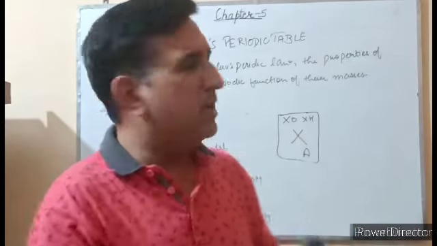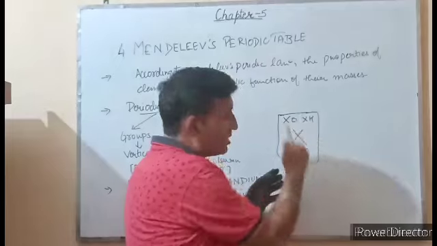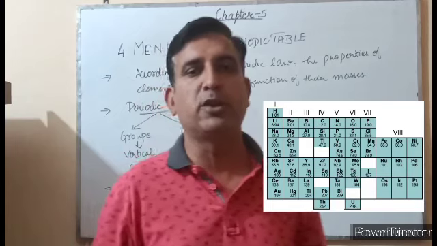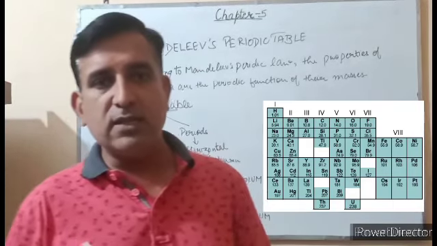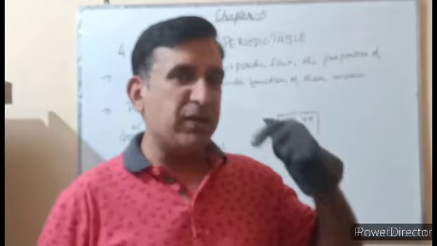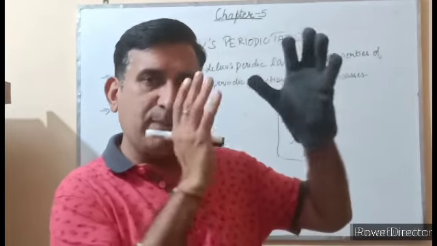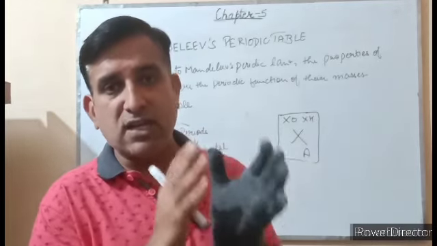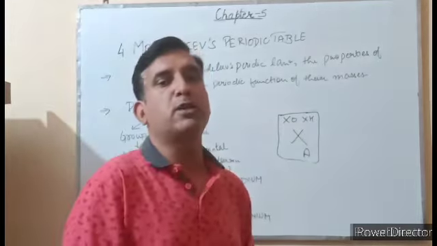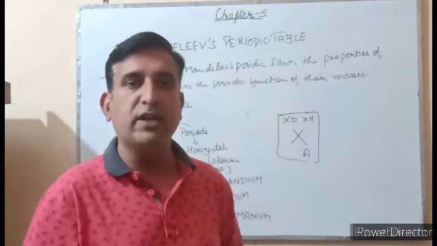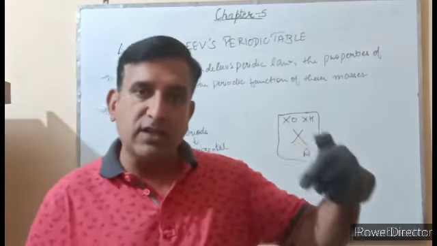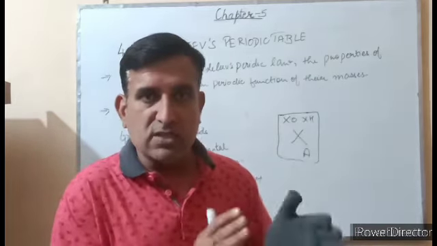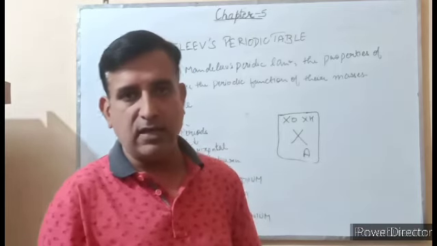Where he felt that some elements in a group had properties that did not match the other elements of that group, what did Mendeleev do? He left some gaps in his periodic table and he predicted some elements. He said, I am leaving these gaps because in future some new elements will be discovered. And he predicted the properties of those elements also. Later on, when those elements were discovered, the properties which were predicted by Mendeleev were the same as those the elements actually had.